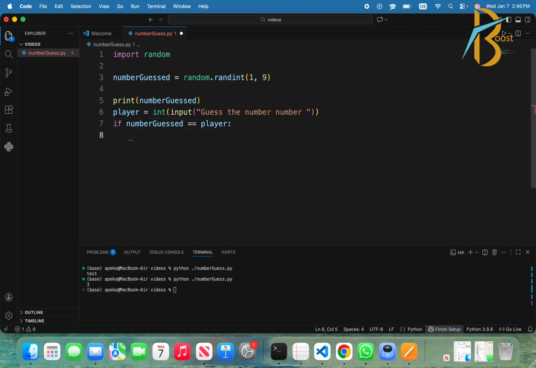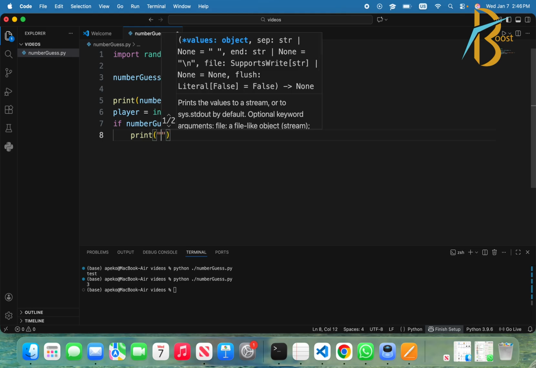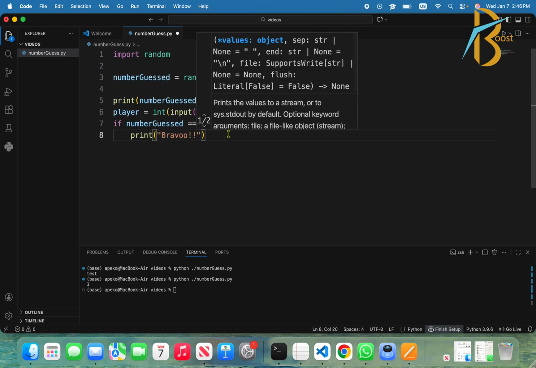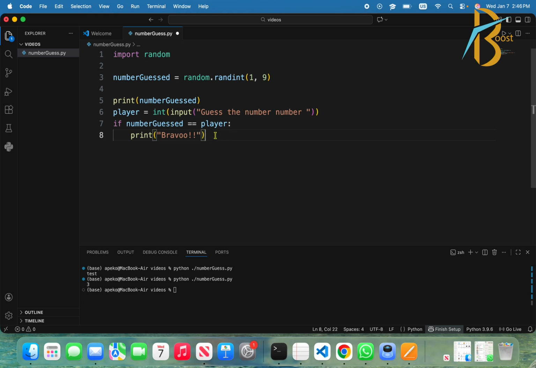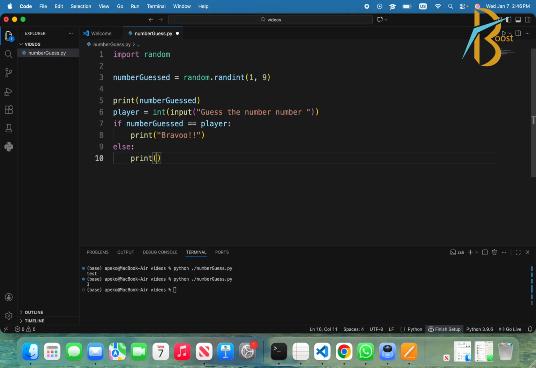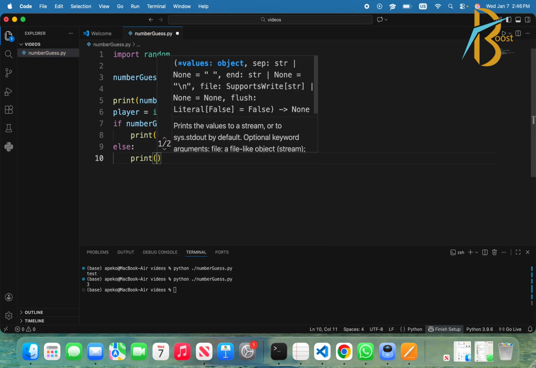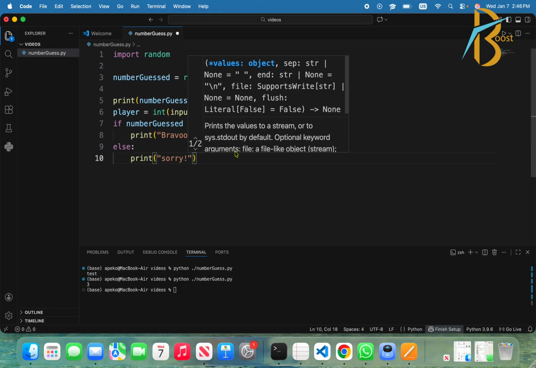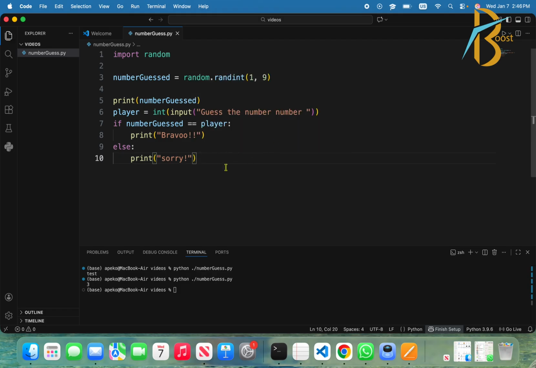Then what we are going to do is say bravo. And else, immediately, we will print sorry. Okay, now this one is the first piece.